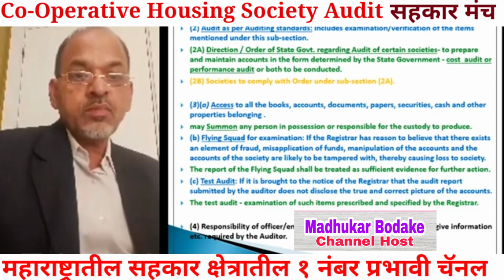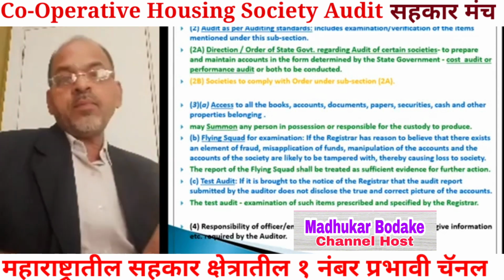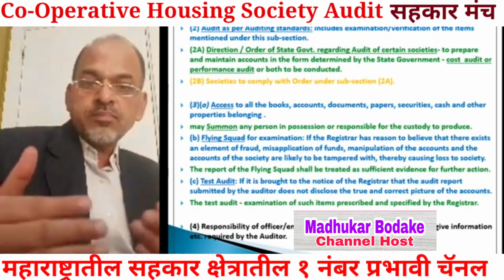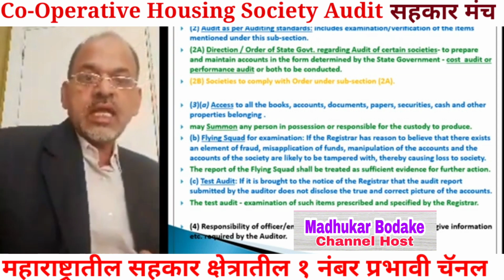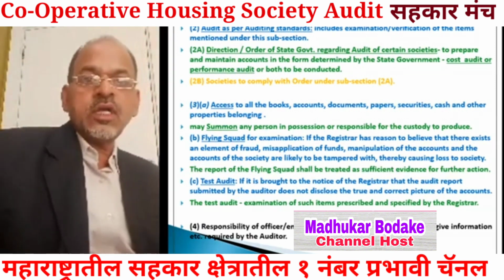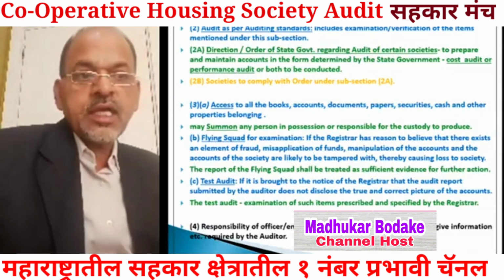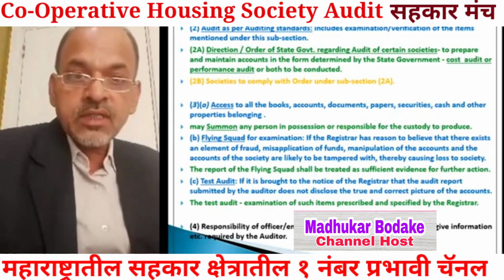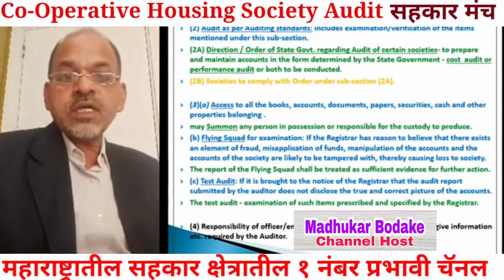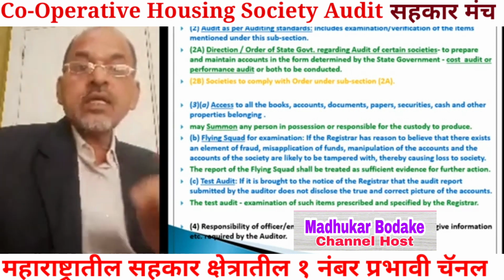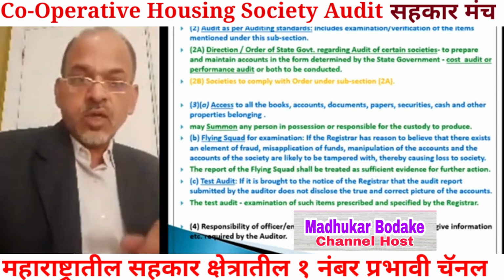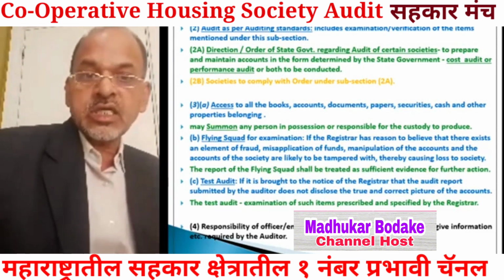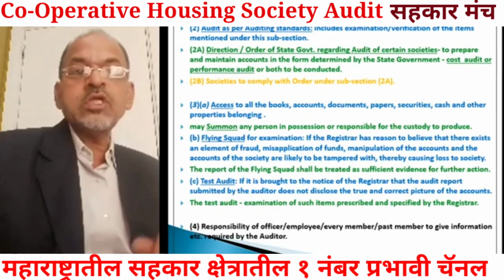When the flying squad undertakes examination, it submits its report to the registrar, and if serious things have been observed and reported, then that can be sufficient evidence to take further action against the office bearers or managing committee of the society. Criminal action can be initiated against the office bearers, even an FIR, first information report, with the police authority on the basis of the report of the flying squad.